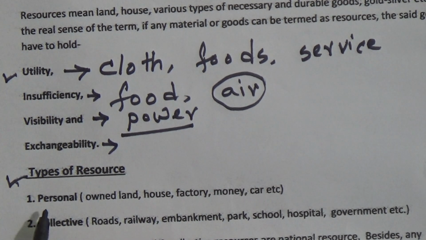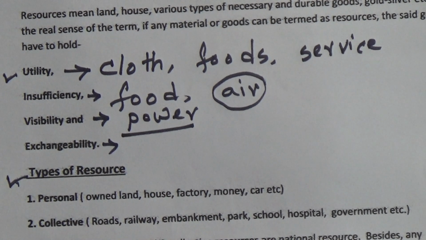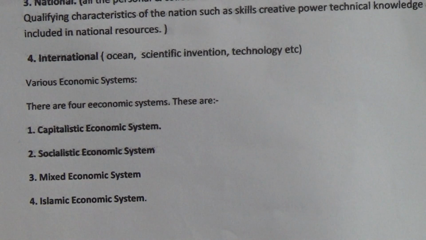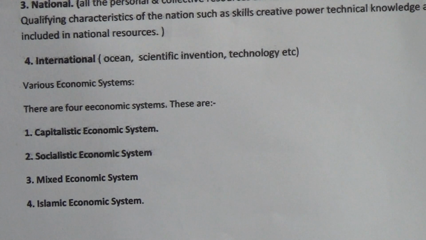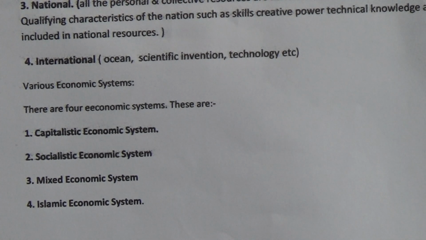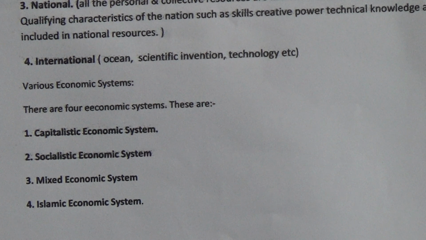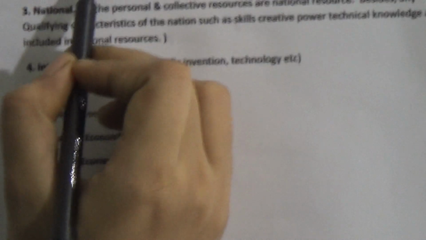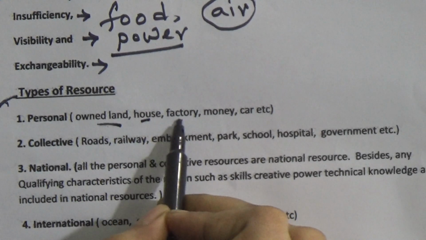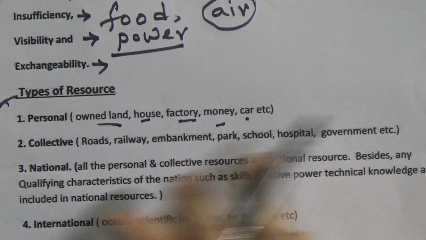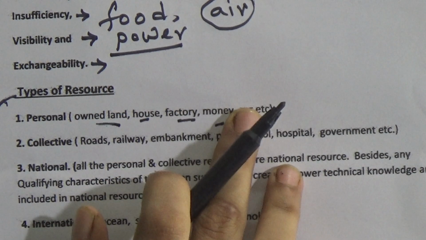The first one is personal, the second one is collective, the third one is national, and the fourth one is international. The first one is personal. The things which we own, that is personal. The examples are owned land, house, factory, money, car, etc. So these types of resources are personal.